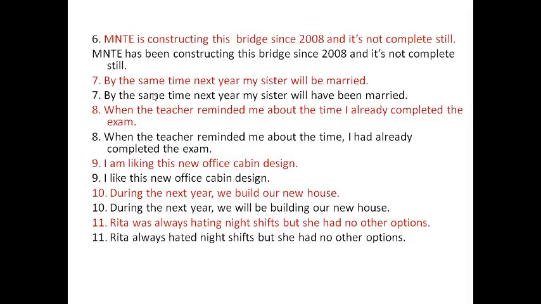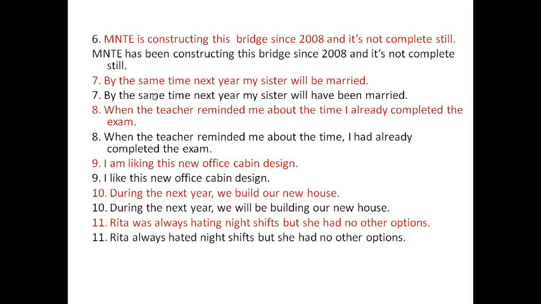Next one, during the next year we build our new house. As we said in the seventh one, by the same time next year my sister will be married. Here also, during the next year, what happens? We will be building our new house. One will be perfected, another one will be in continuation. That's why it is in the future continuous tense, because the building process takes place over some time. That's why it is presented in the future continuous tense.